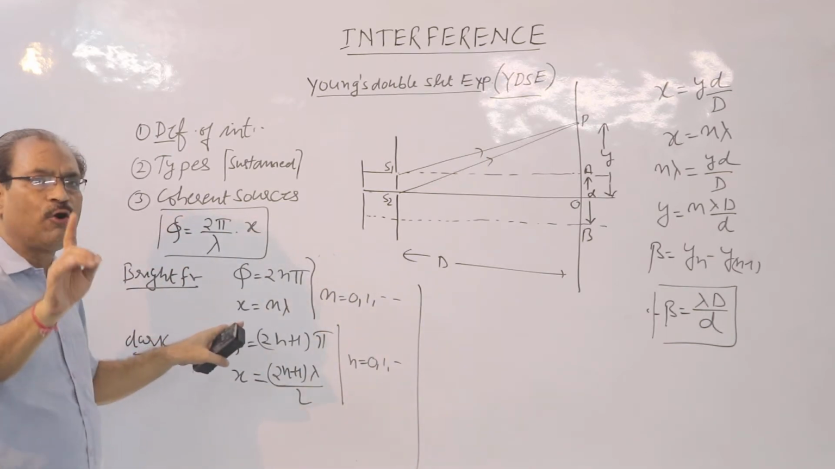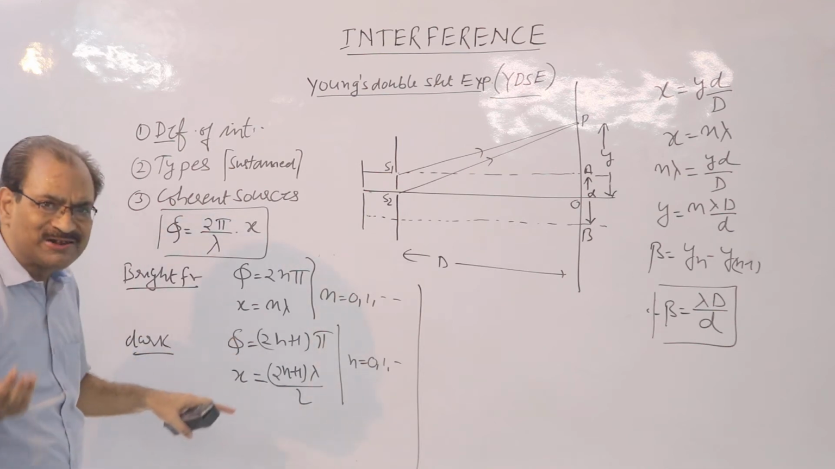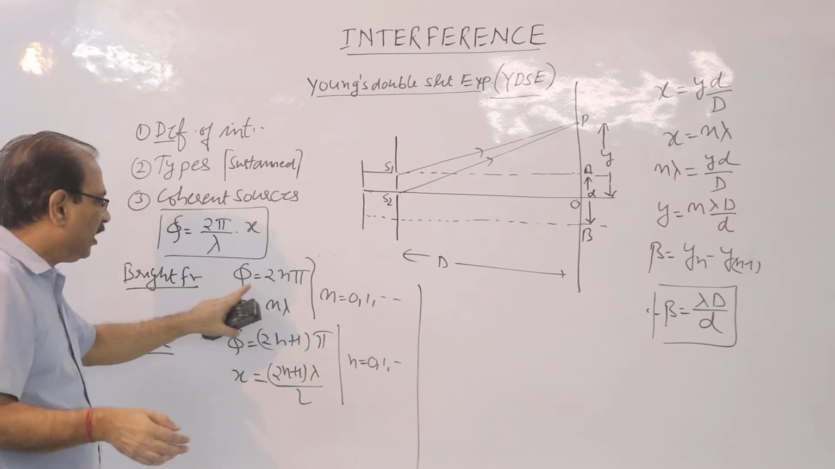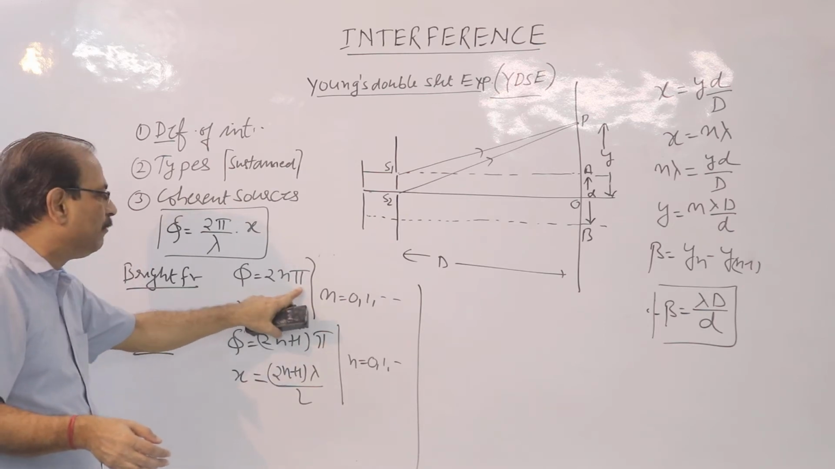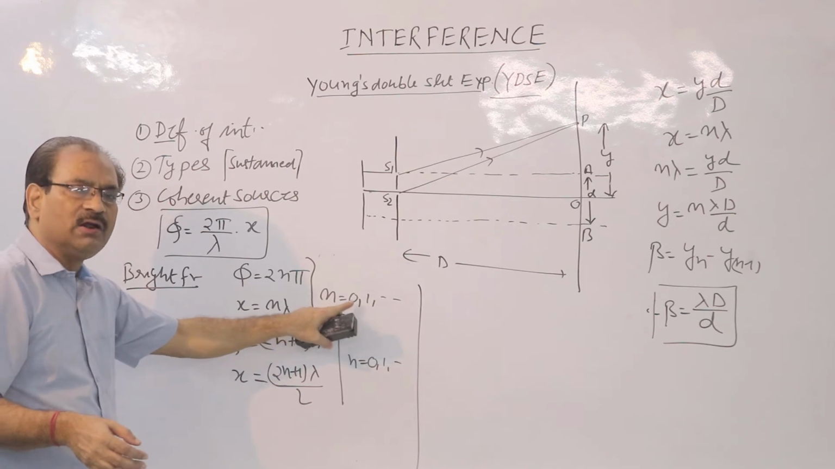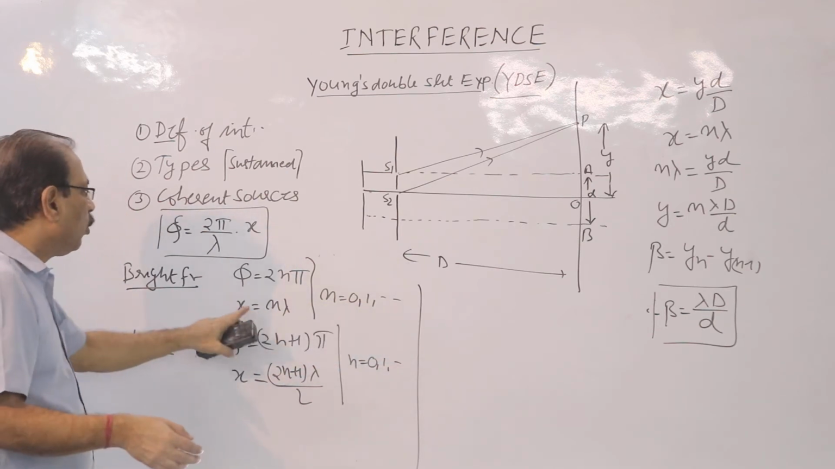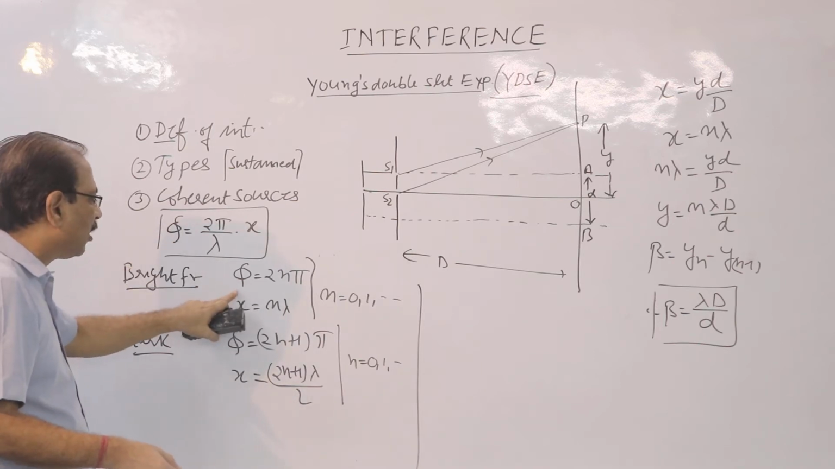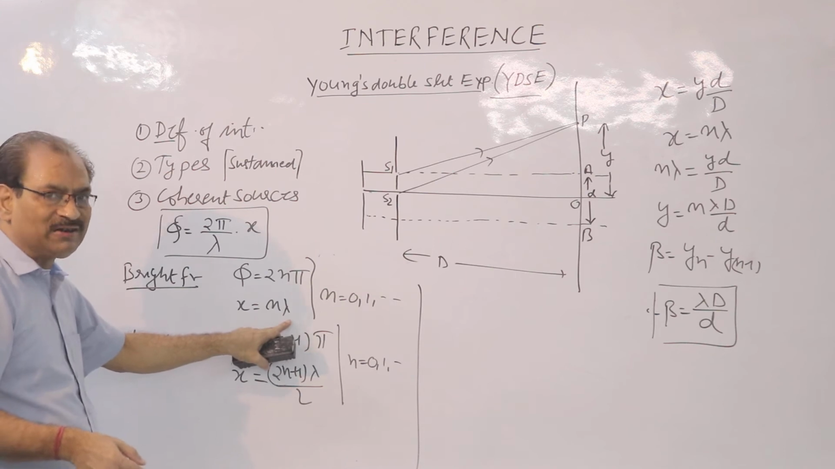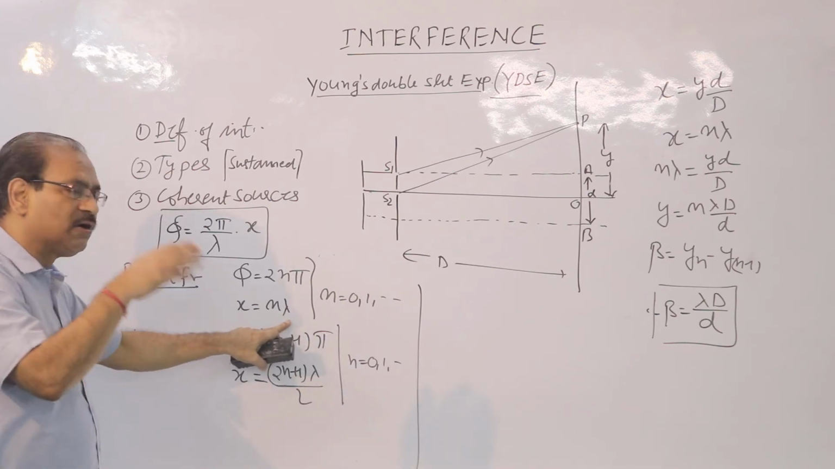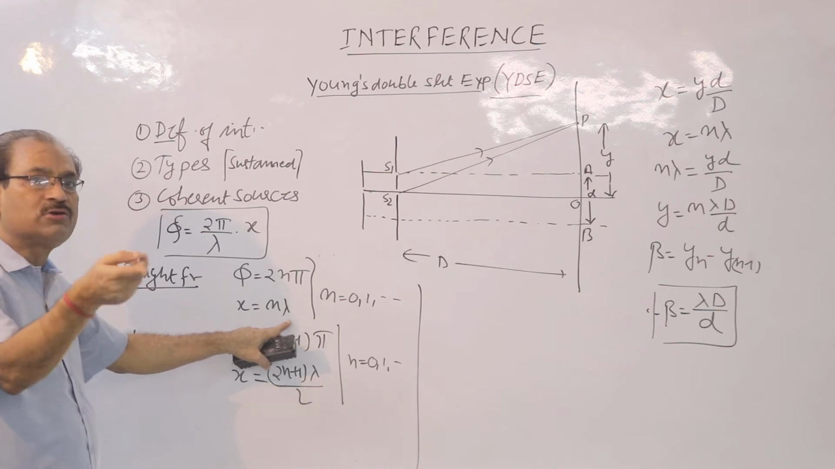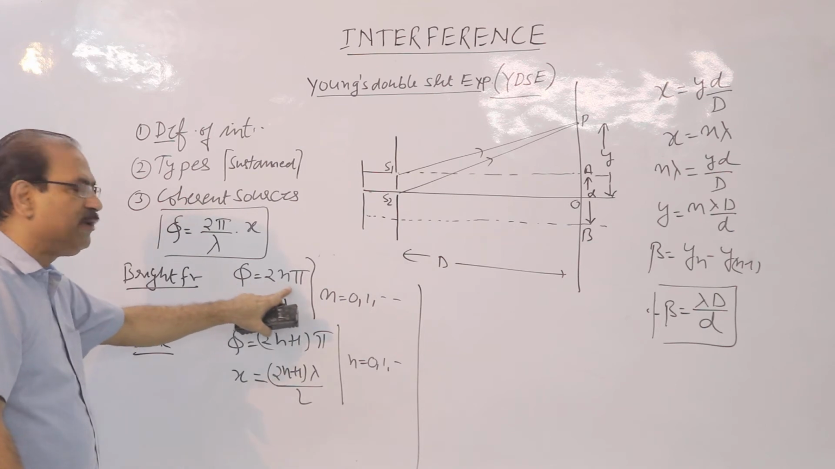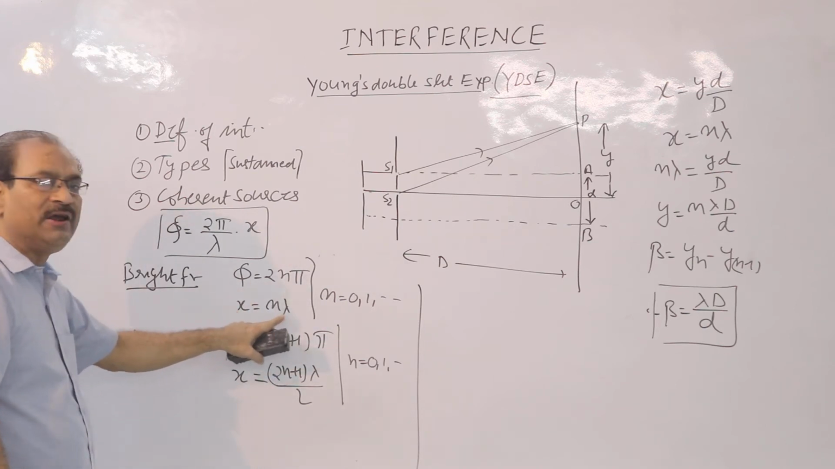What is the condition for bright fringe or constructive interference pattern? Remember, phi must be 2n pi. I repeat, the phase difference must be 2n pi. n is an integer: 0, 1, 2, 3 and so on. Now, if you place the value of phi in this equation, that becomes x is equal to n lambda, the path difference. So remember, the condition for two waves to produce a bright fringe or constructive interference is that the phase difference must be 2n pi, or the path difference must be n lambda.